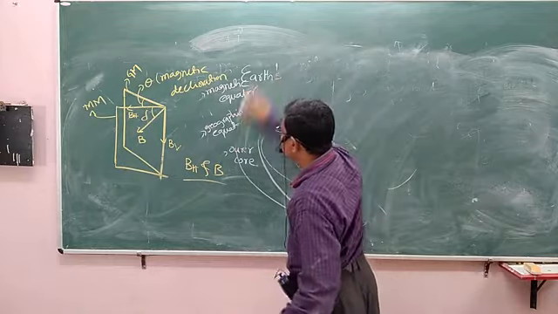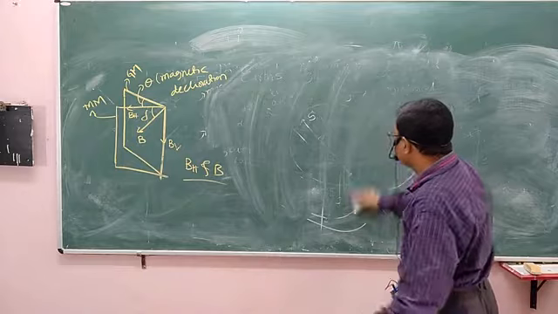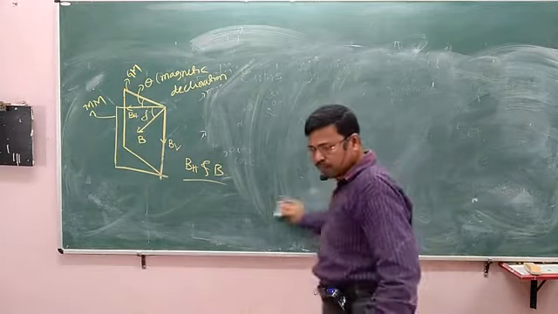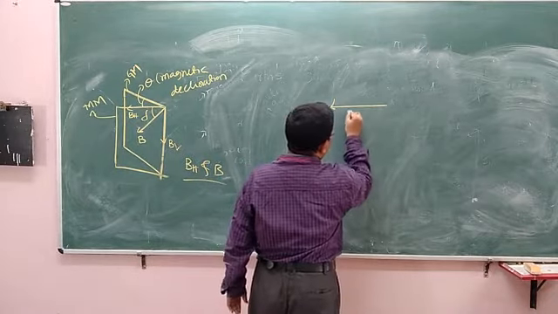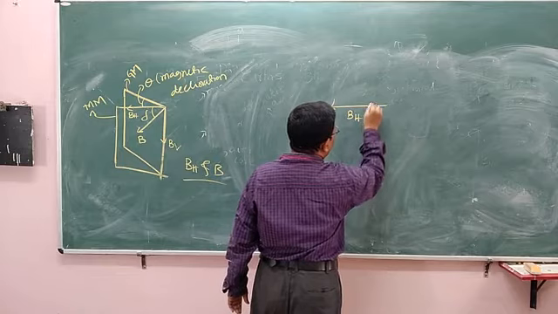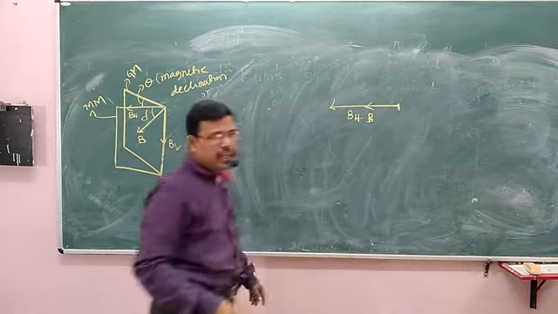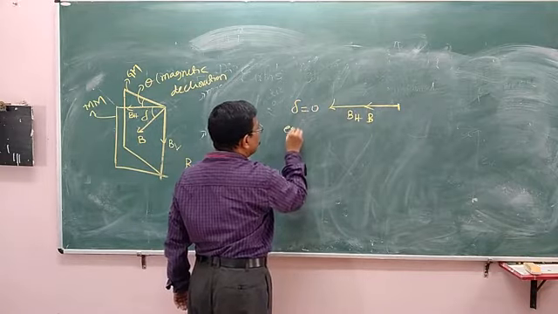I will show how the angle of dip is 0 at the equator. BH and B are in the same direction. Therefore, angle of dip is 0 at equator.